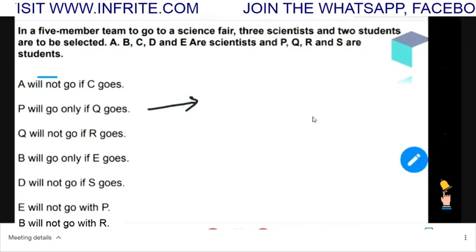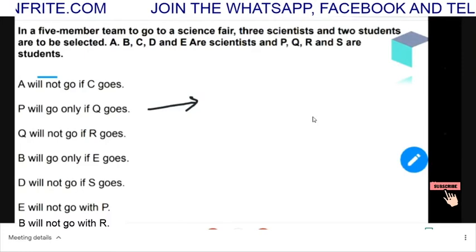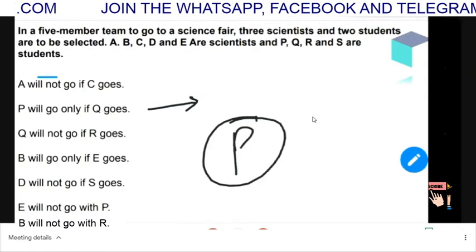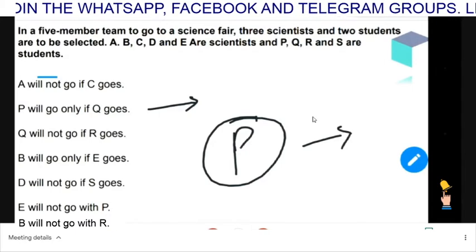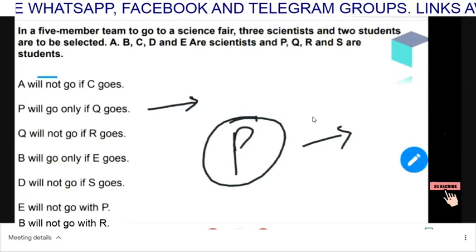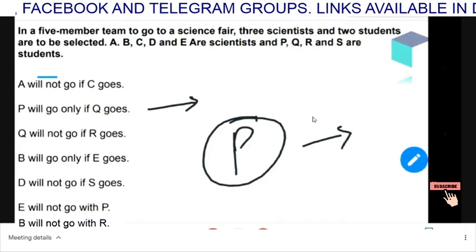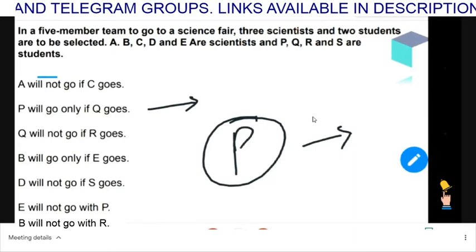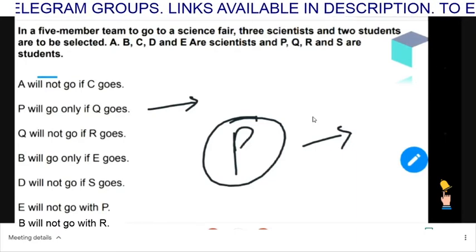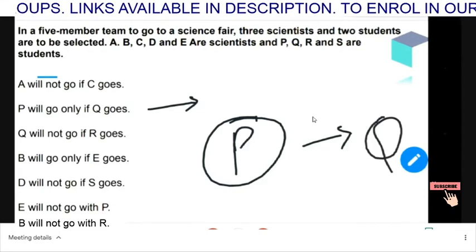If I say that P goes only if Q goes, तो इसका मतलब क्या? अगर P गया तो Q को जाना ही पड़ेगा. So this is a bit reverse of the first type. I hope these two are clear to you.